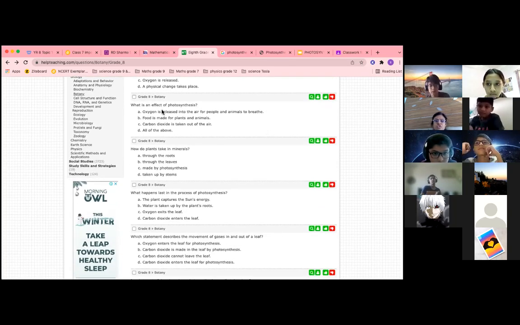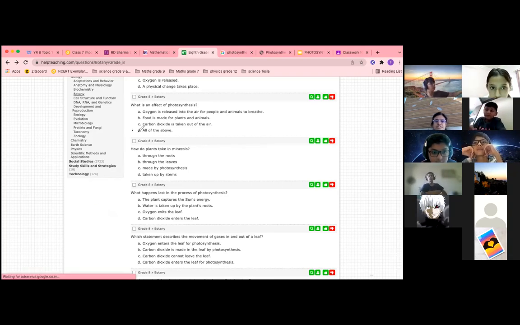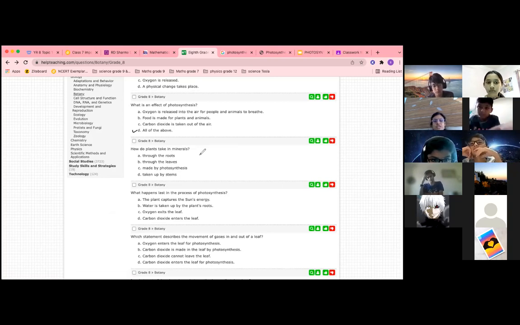What is an effect of photosynthesis? Oxygen is released. All of the above. Yes, correct answer is all of the above. Carbon dioxide is taken out of the air, means from air it is taken into the leaves. How do plants take in minerals? Through roots. What happens last in the process of photosynthesis? Oxygen exits.